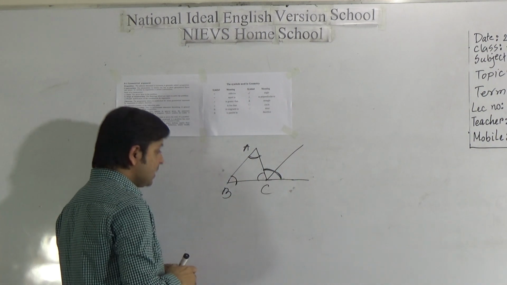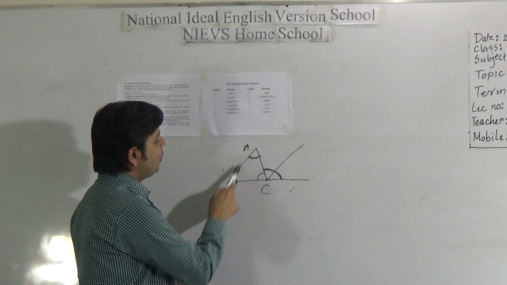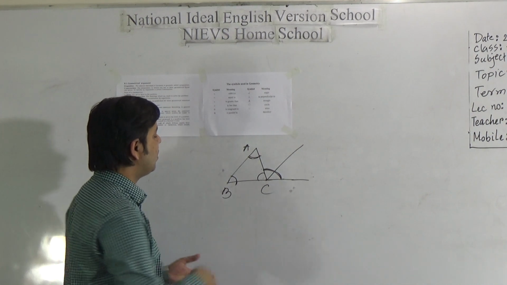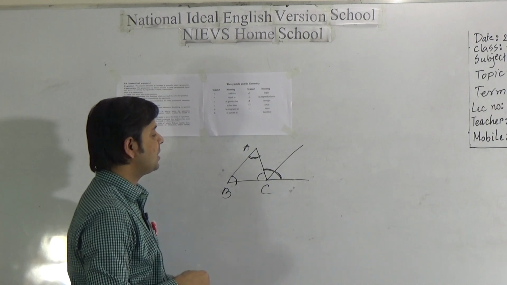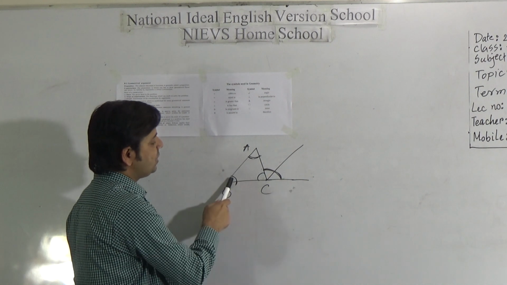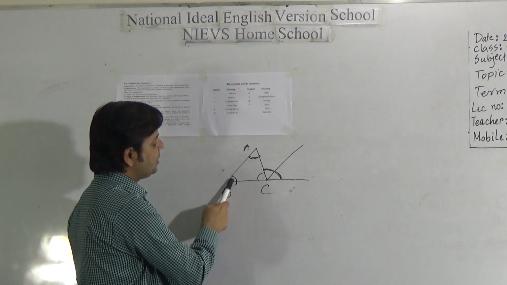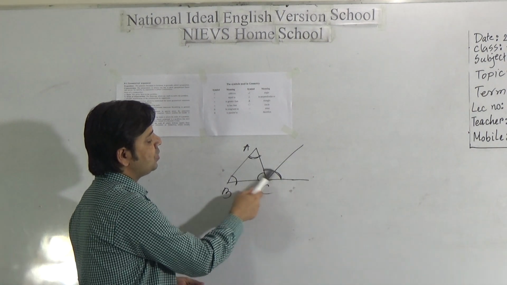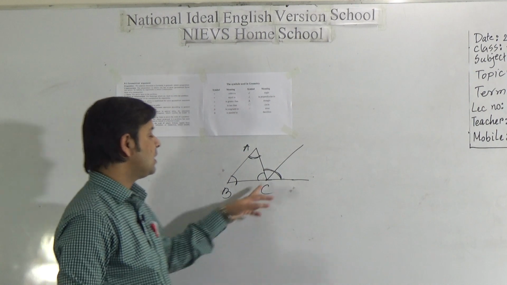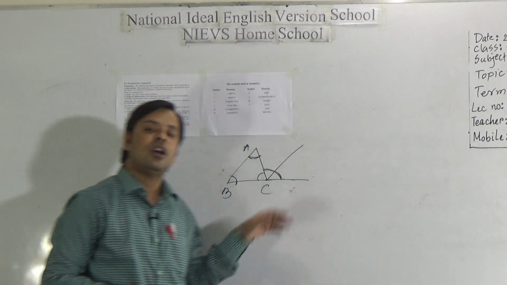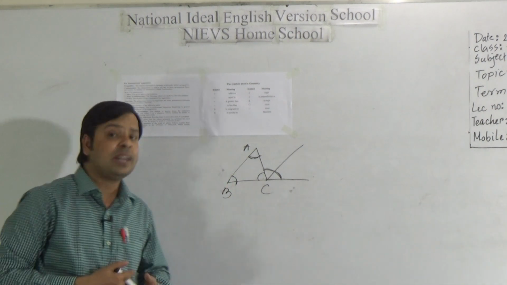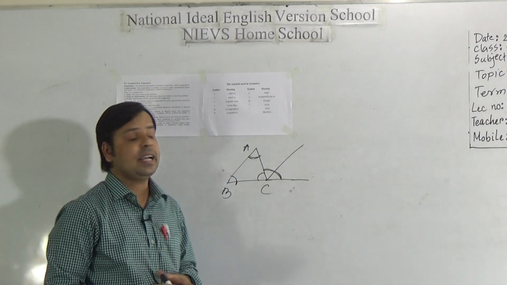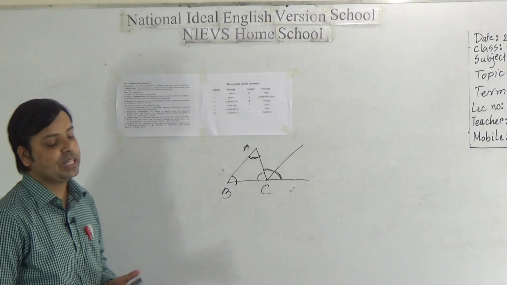So we can say the sum of the two interior opposite angles is equal to the exterior angle of the triangle. So this statement is known as corollary, and that we can say from the theorem.